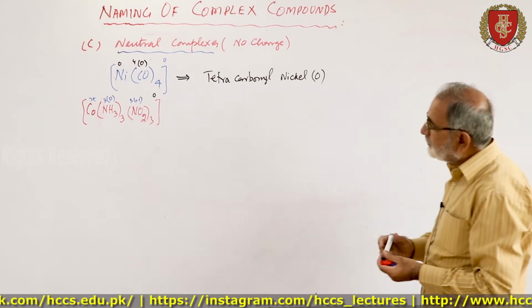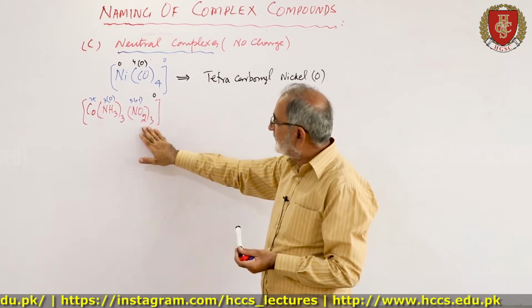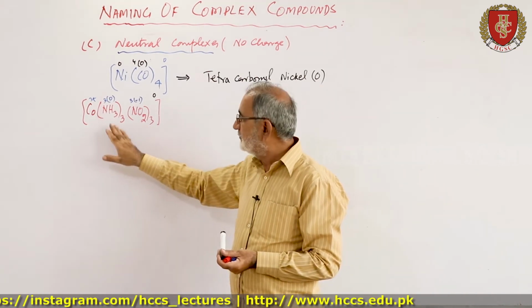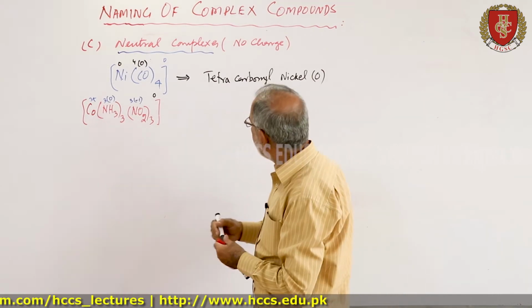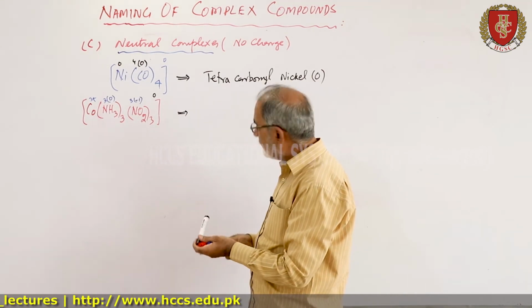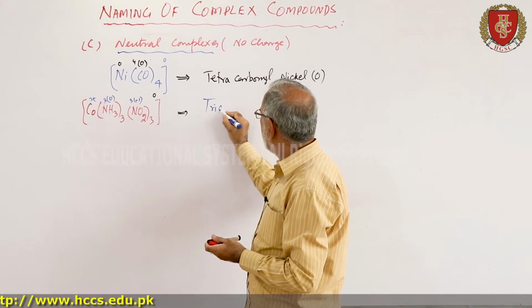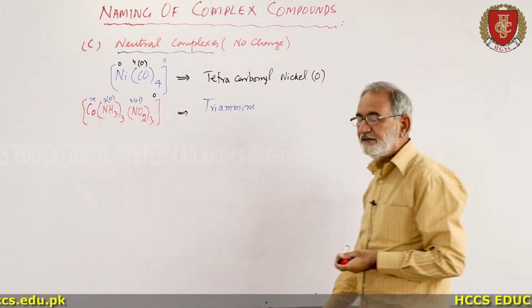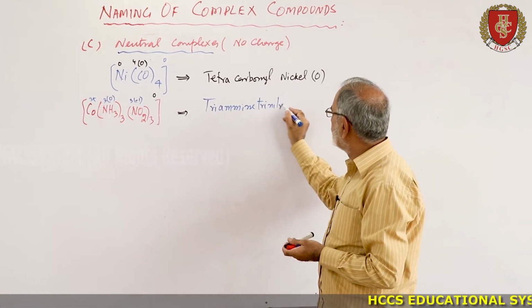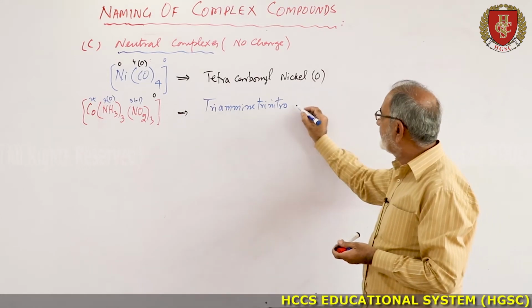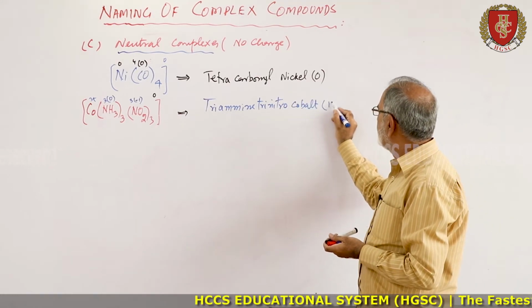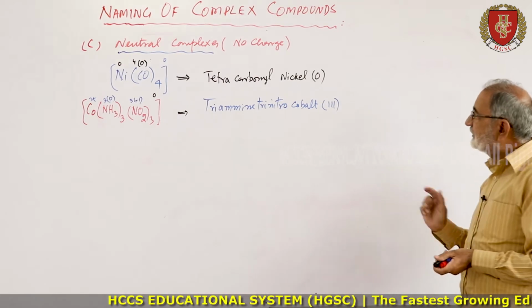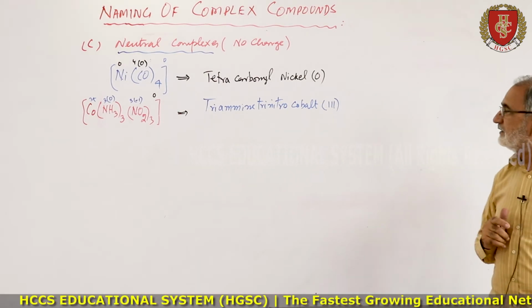Now there are two ligands, one starts from nitrogen, nitro, the other ammine. So the name of this compound will be triammine, trinitro. Then the name of the metal, cobalt 3, triammine, trinitro, cobalt 3.